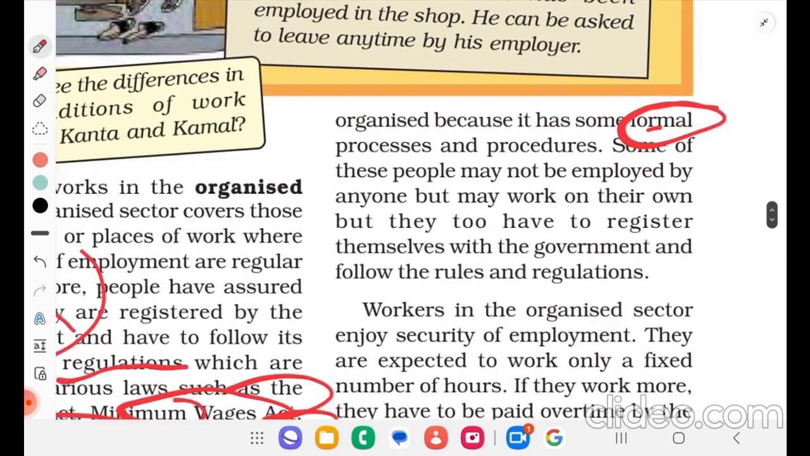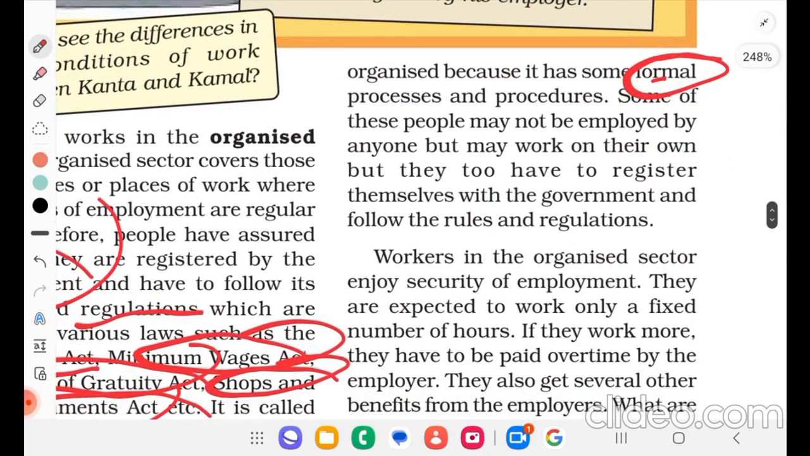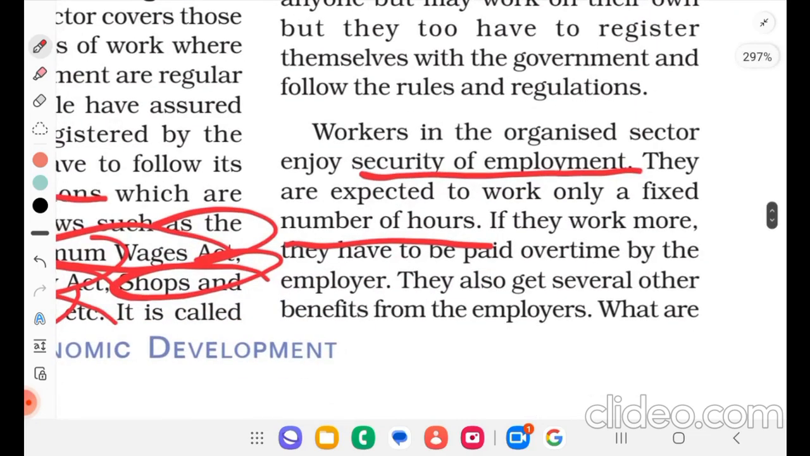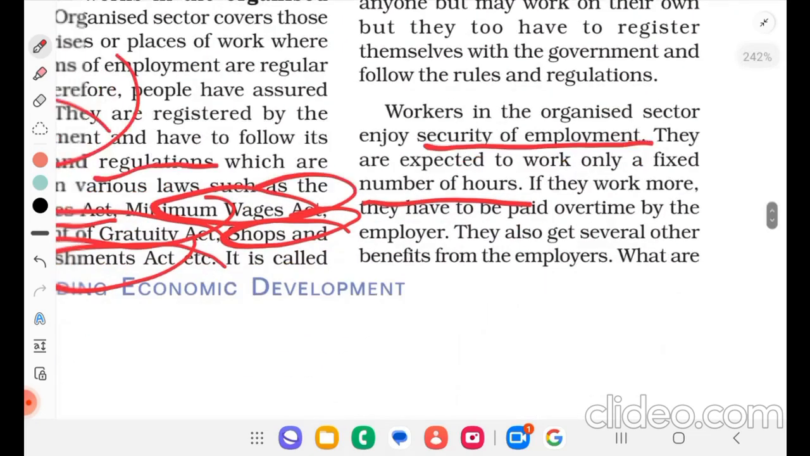Workers in the organized sector enjoy security of employment. They are expected to work only a fixed number of hours. If they work more, they have to be paid overtime by the employer. They also get several other benefits from employers. So what are these benefits?